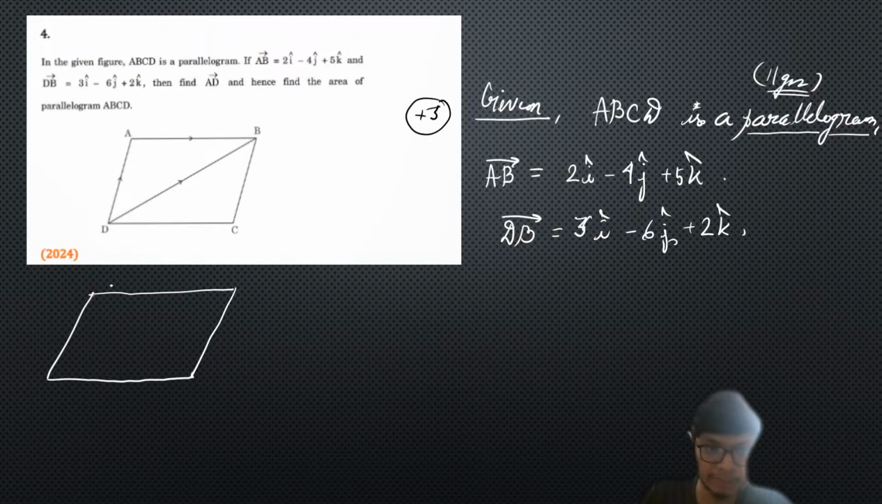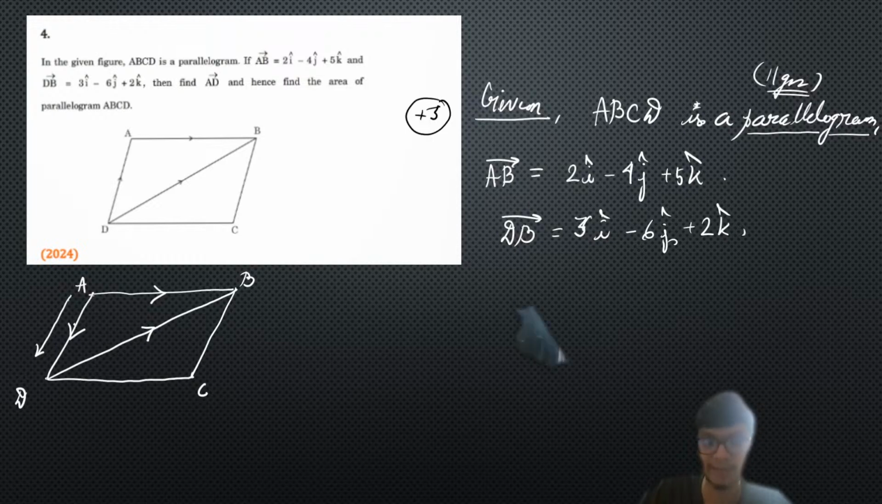So we have the given notations as A, B, C and D as follows, and then this is our DB vector. So I have one of the diagonal vectors, and I have information about the DB vector. I need to find out what is the AD vector. The AD vector is directed this way. So let us say I need to find out what is the AD vector.